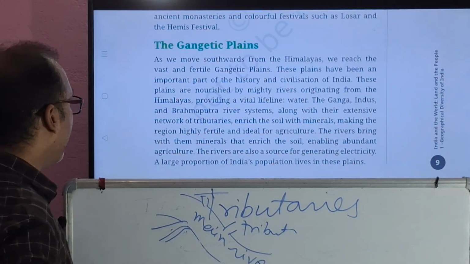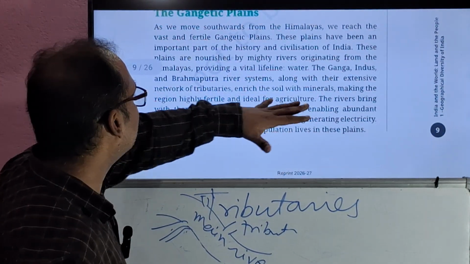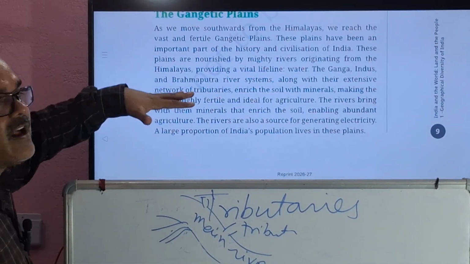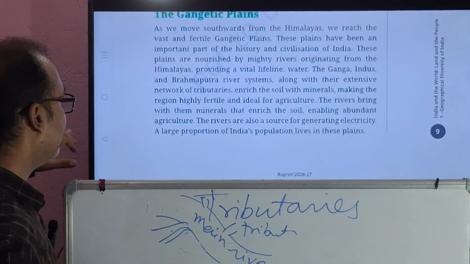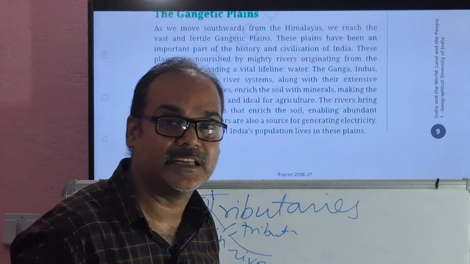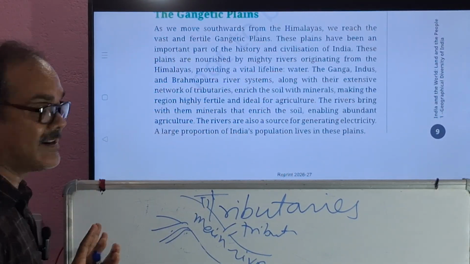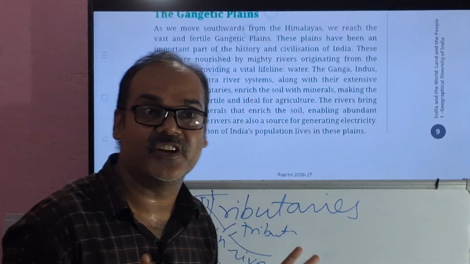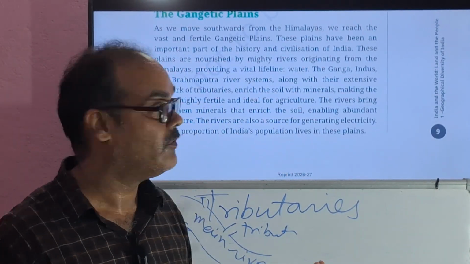Okay. And they enrich the soil with minerals, making the region highly fertile. The rivers are also a safe source of generating electricity. Which electricity? Hydroelectricity. The electricity which is generated through water, right?